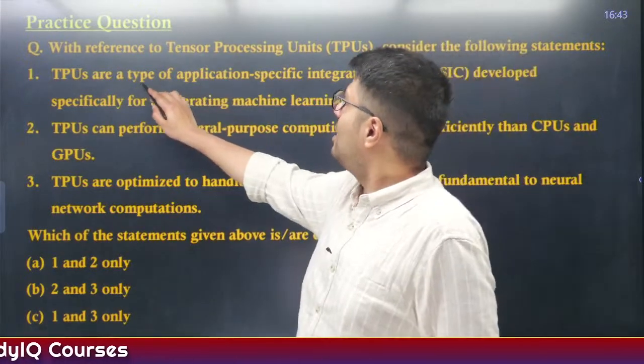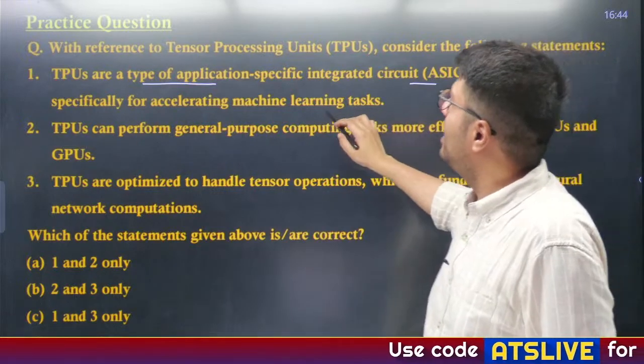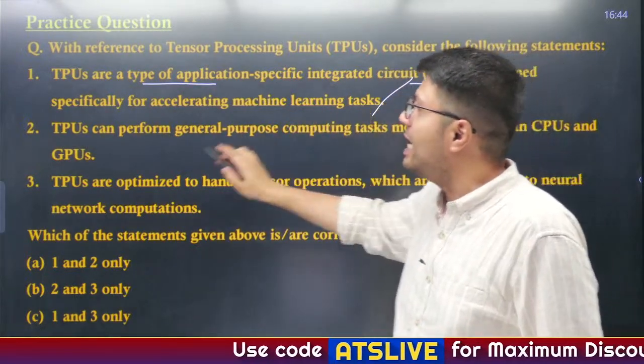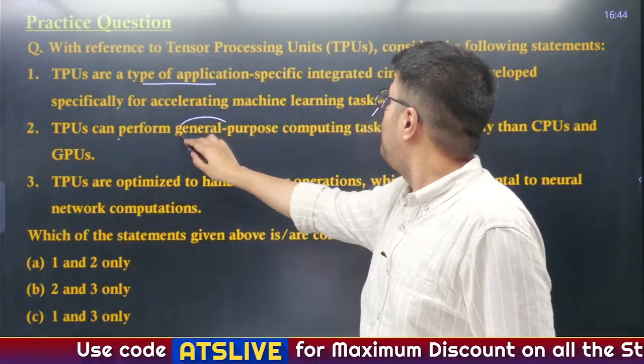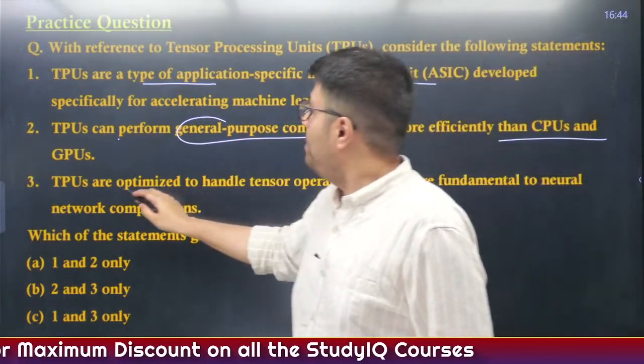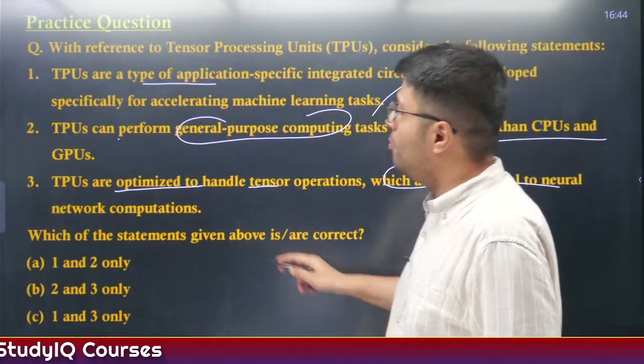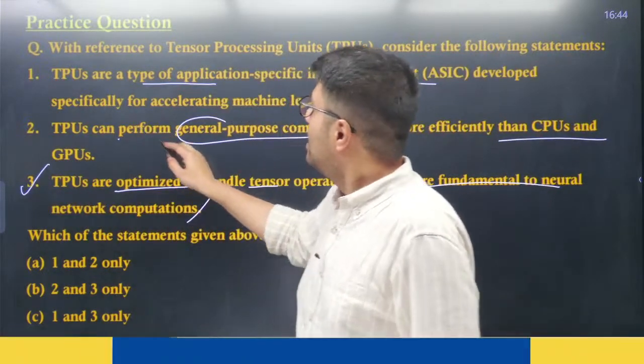TPUs are a type of application specific integrated circuit developed specifically for accelerating machine learning tasks. Obviously correct. TPUs can perform general purpose computing tasks more efficiently than CPUs and GPUs. TPUs are optimized to handle tensor operations which are fundamental to neural network computation. Third one is correct. Second one is not.